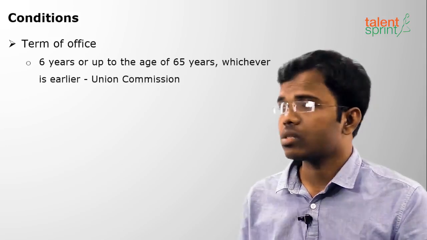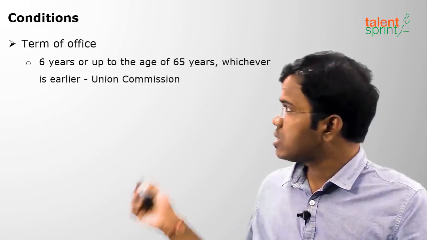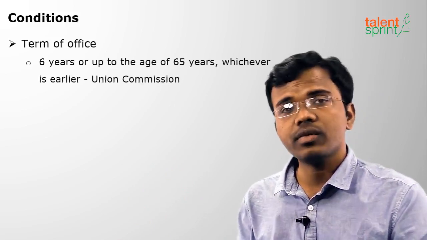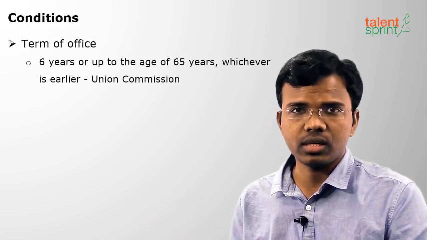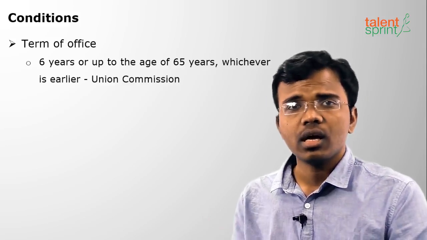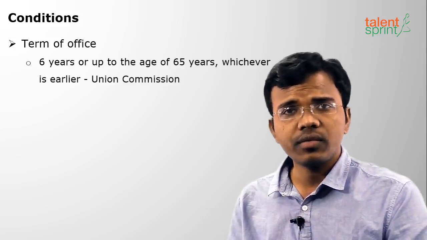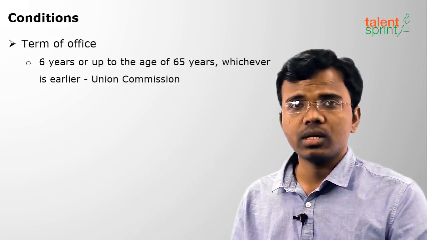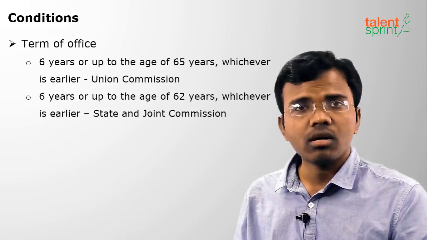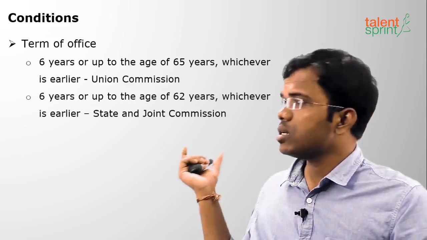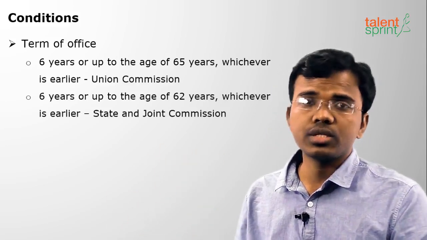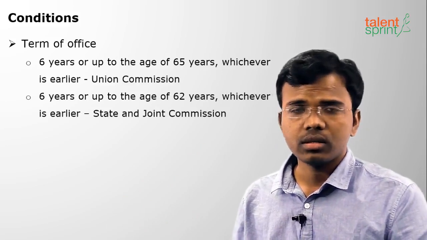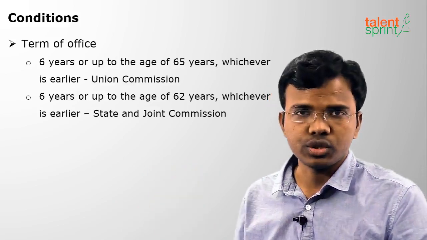The term of office is 6 years or up to the age of 65 years for a Union Commission, whichever is earlier. We have already discussed what whichever is earlier means. Either 6 years or 65 years of age, these members will continue in the Union Commission. And for a joint or state commission, it is 6 years or up to the age of 62 years. This is the limit for a joint or a state commission.